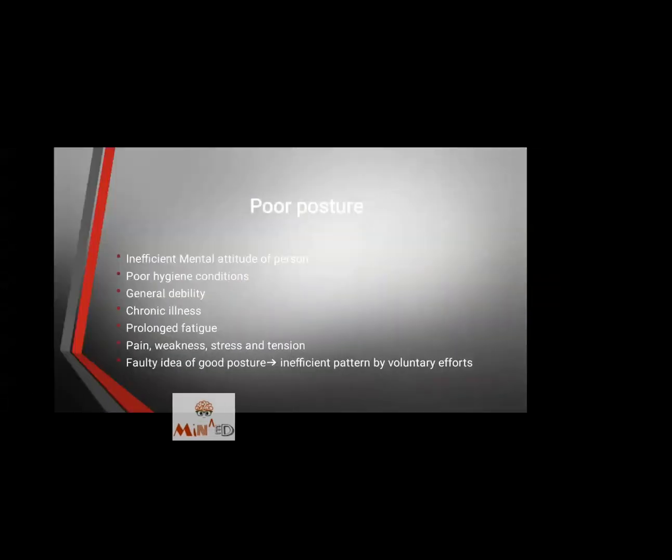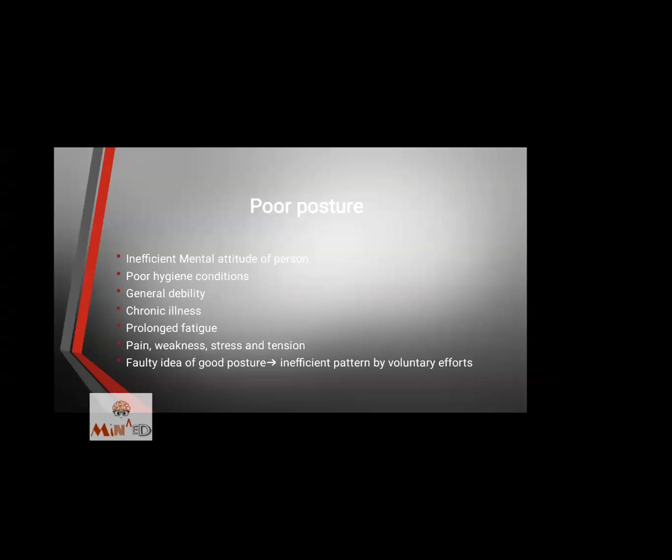Now, the causes of poor posture: inefficient mental attitude of the patient or the person, and poor hygienic conditions, as already discussed with the good posture. Third is general debility. The person is not able to do the activities that a normal person would be able to do. Ability to do the natural free movements, unable to do it, that is a debility.